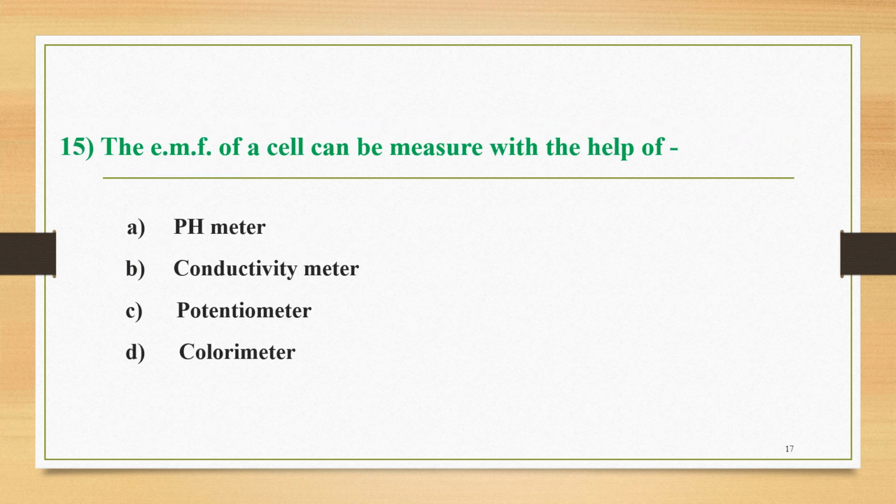The next question, question number 15. The EMF of a cell can be measured with the help of, and the four options are: A, pH meter; B, conductivity meter; C, potentiometer; and D, colorimeter. Among these four, the correct option is C: the EMF of a cell is measured with the help of a potentiometer.